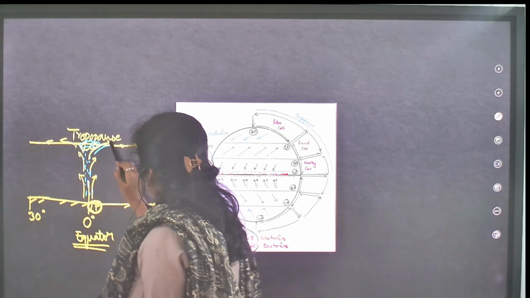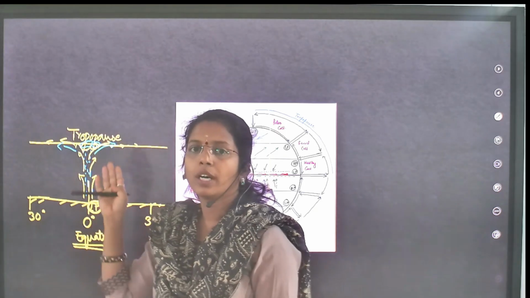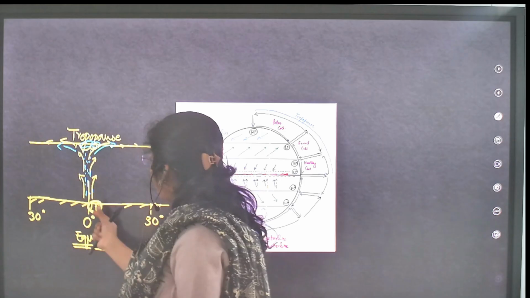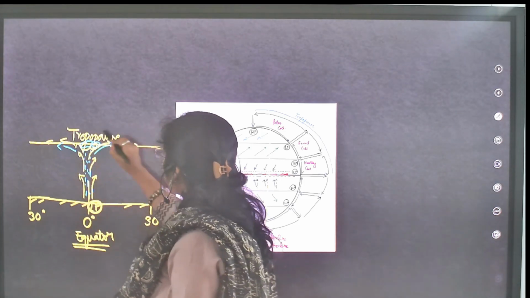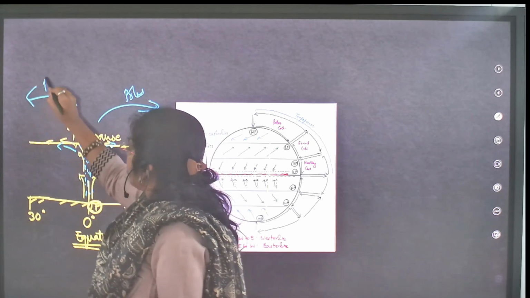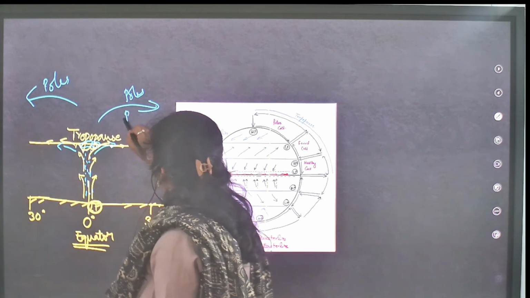After diverging, when this air moves towards the poles, because we are seeing heat transfer from the equator, air is moving towards the poles, right? In this journey, what happens? You will see radiative cooling.